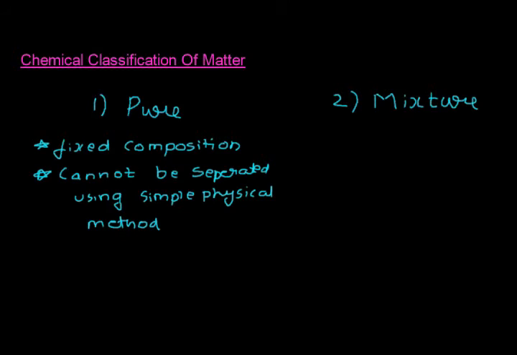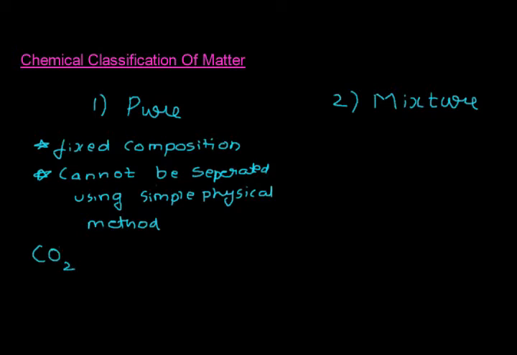Now, what do I mean by fixed composition? Fixed composition means that if you take any pure substance, it will always be made up of the same composition. No matter where you pick the substance from, no matter which time in the history or which time in the future you will pick the substance from, you will always get the substance in the same ratio.